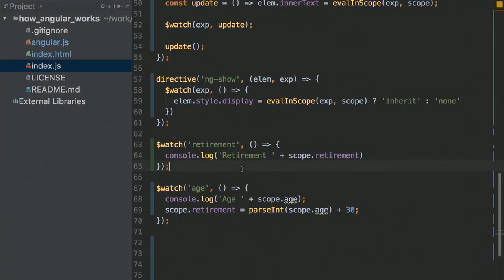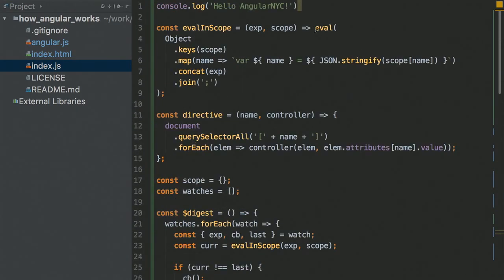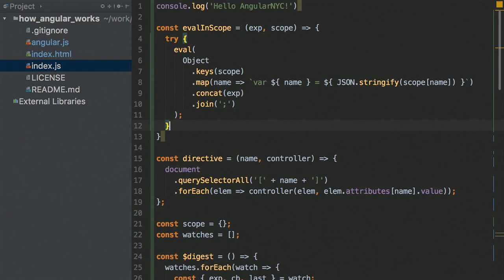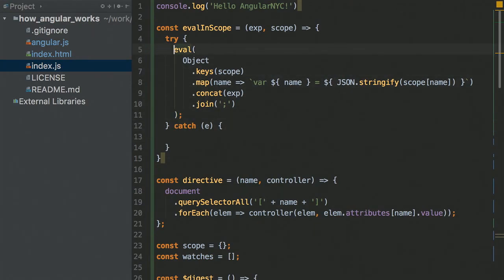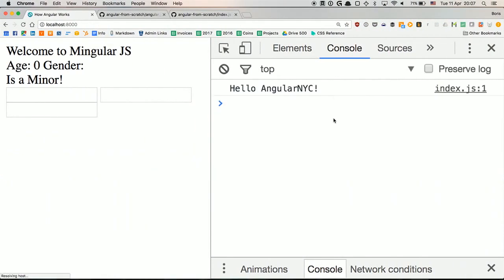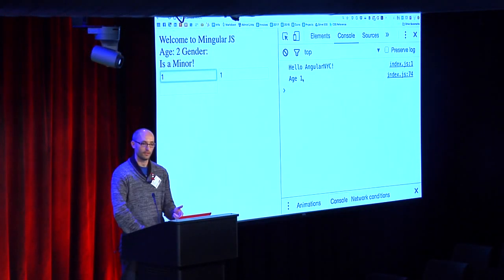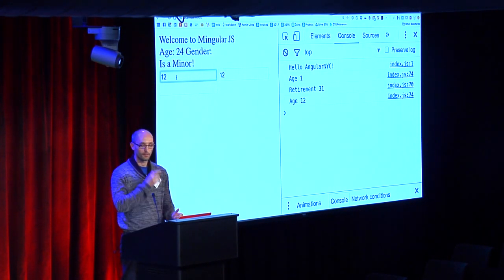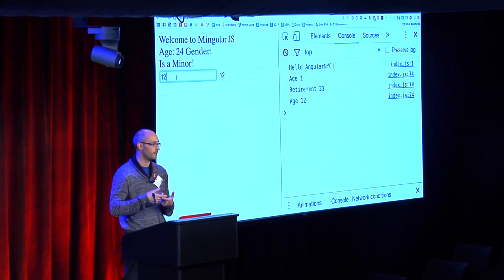So first of all, we have a failure here. Retirement is not inside the scope, so my special mega function is failing, and we're going to solve that by just doing a try and catch all around it. That was the easy part. But now, every time I change the age, I see the watch for age ran and outputted something, right? But I don't see the retirement watch. So let's try another number. Okay, so it is running, but somehow we're missing updates.